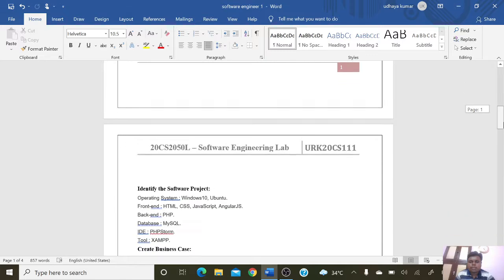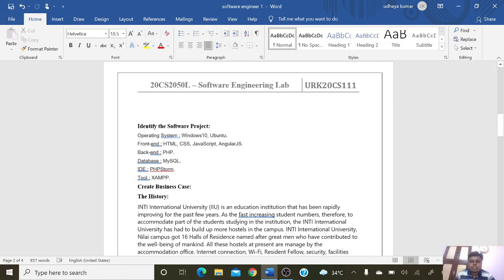And next we are going to see the software requirements of the project. We need an operating system like Windows 10 or Ubuntu. To do the front end, we need software like HTML, CSS, JavaScript, and AngularJS. To do the backend, we need PHP. To do the database, we need MySQL. For the IDE, we need PHP Storm. For the tool, we need XAMPP.